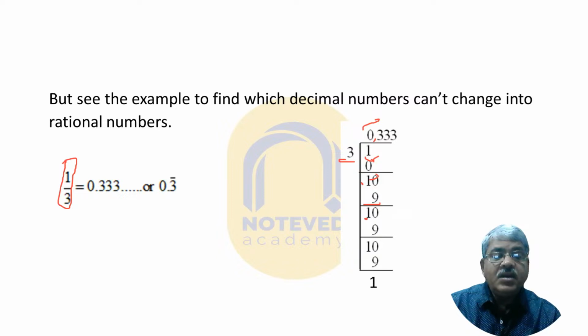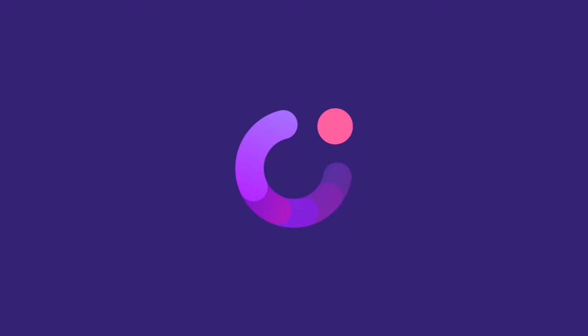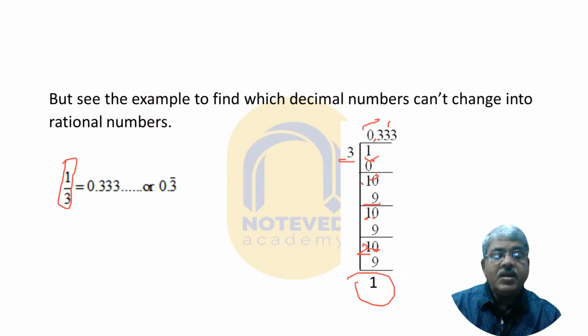Put a 0, it comes automatically. Then 3 threes are 9. Then comes 10. Here 1 and bring down a 0 at the right side. Then 3 threes are 9, remainder 1. You see, the number is only 333.